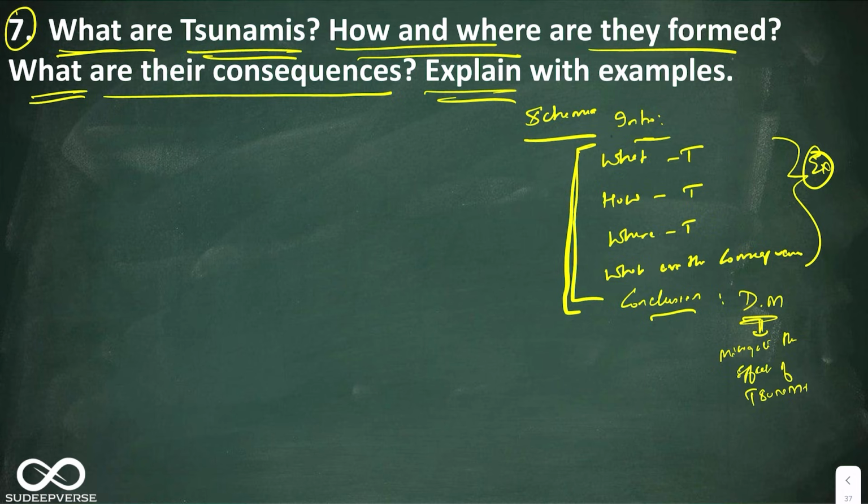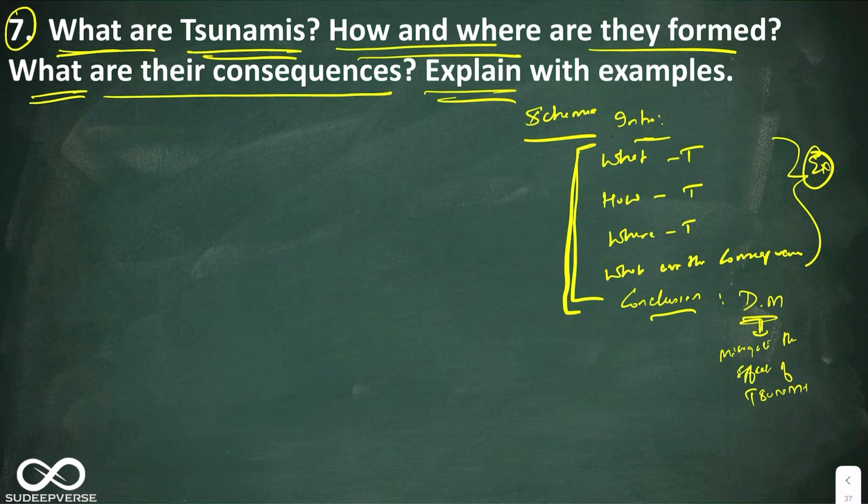It is not a man-made phenomena. So you cannot stop tsunamis, but you can mitigate the effects of tsunami. That is, you can reduce the loss of life and property by taking necessary precautions. So that is what is known as mitigation. So this is the overall schematic that I would like to create for the flow of my answer. Again, a straightforward one. So let us start with it.